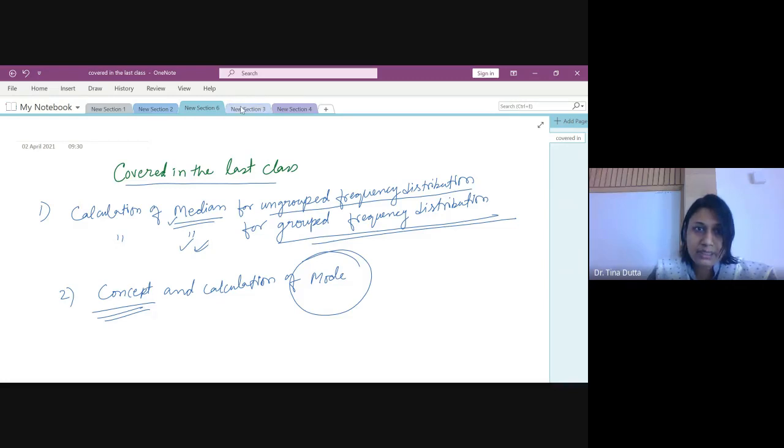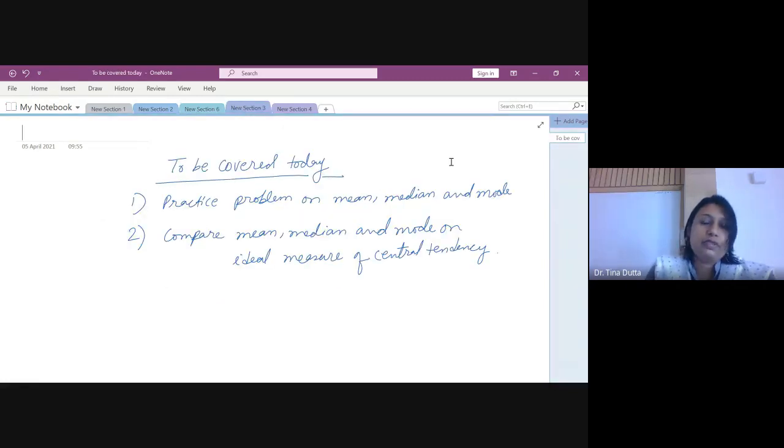What we'll be covering today, we will start with a practice problem. We will take an example and see how to calculate mean, median, mode for that problem, which is very easy and you can do it on your own also. But just for others who may not have caught up with the learnings so far, they will come to know how to calculate mean, median, mode if a data set is given.